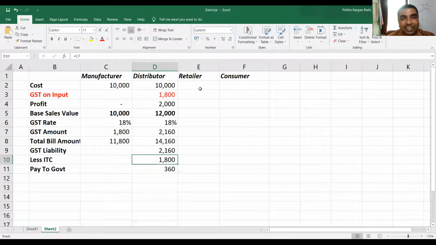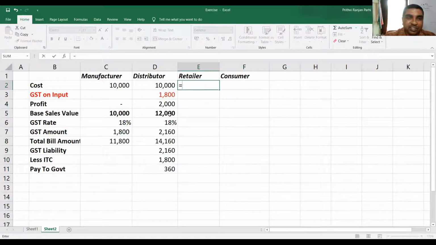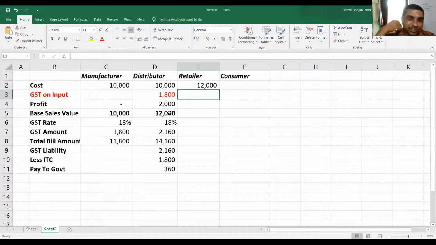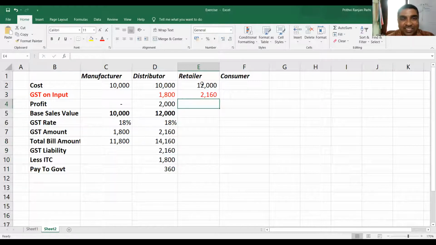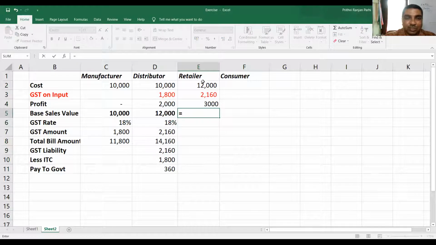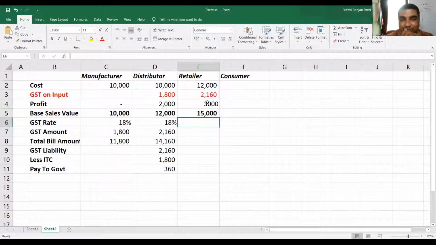Now from distributor, retailer is purchasing. Retailer's base price is how much? Because distributor is selling at 12,000, retailer's purchase price is 12,000. Okay, but 12,000 base price, but he's also paying GST, how much? 2,160. Distributor will charge 2,160 to retailer. Retailer is adding a profit of 3,000. Retailer's selling base price is how much? 12,000 plus his profit 3,000, 15,000. Understood?